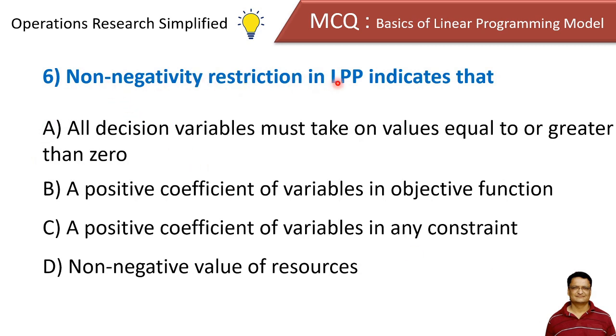Non-negativity restriction in LPP indicates that: all decision variables must take on values equal to or greater than 0, a positive coefficient of variable in objective function, a positive coefficient of variable in any constraint, and option D, non-negative values of resources.